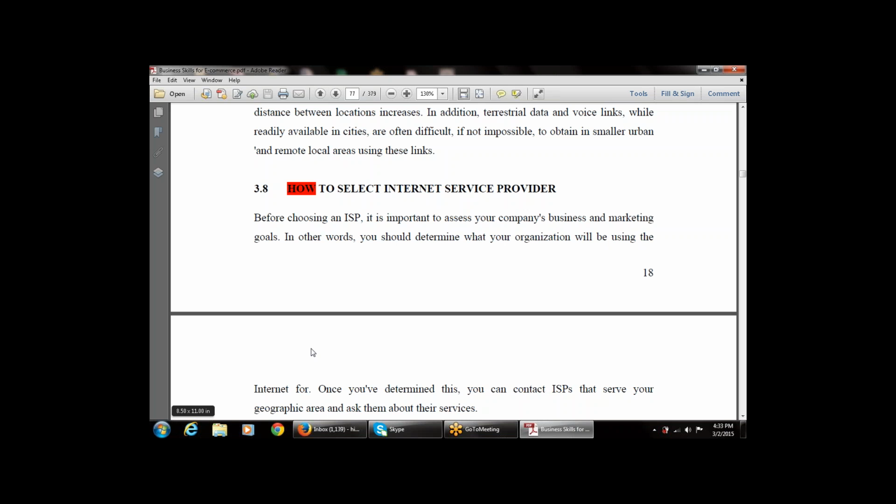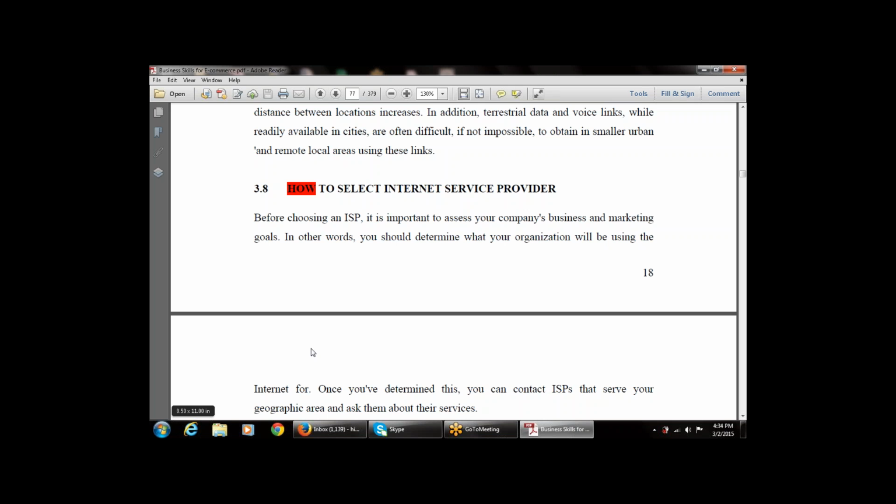In other words, you should determine what the organization will be using the internet for. Before getting the internet service provider account, it is important to determine what kind of organization will be using the internet for. Once you have determined this, you can contact ISPs that serve your geographical areas and ask them about their services.